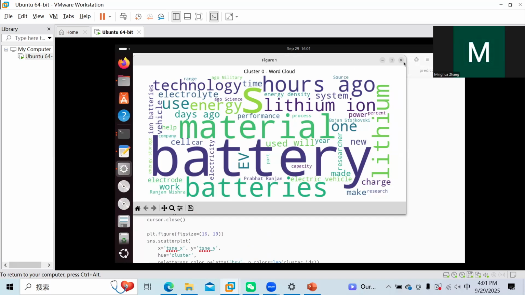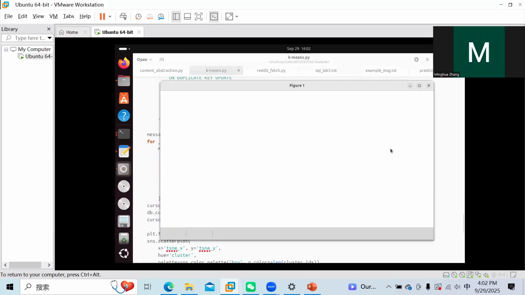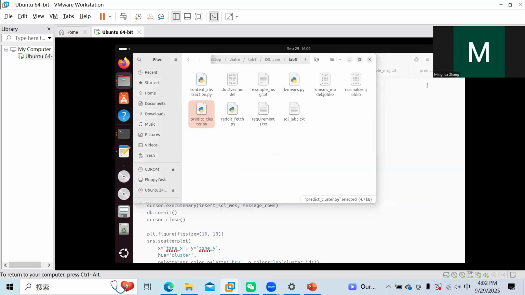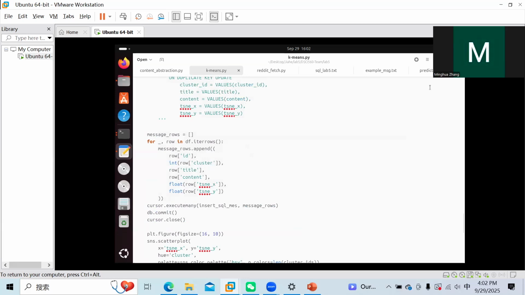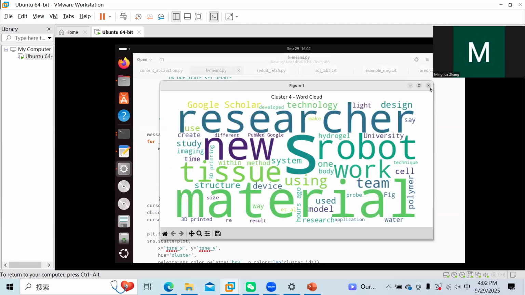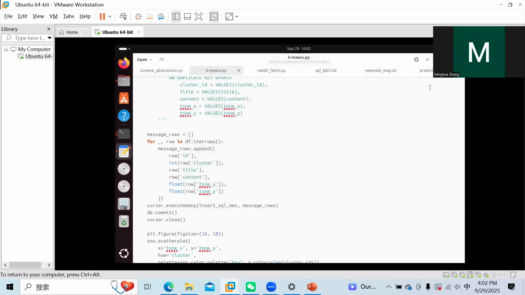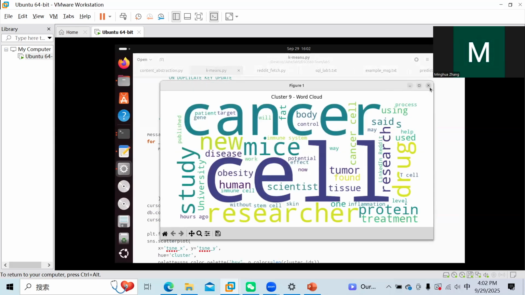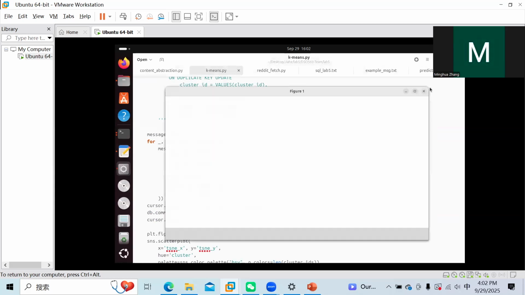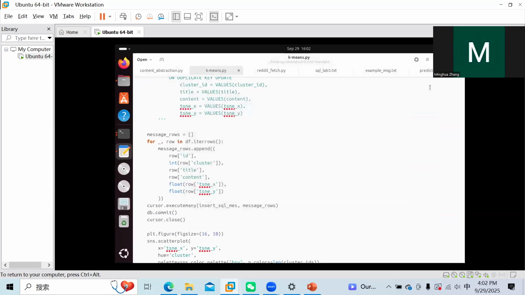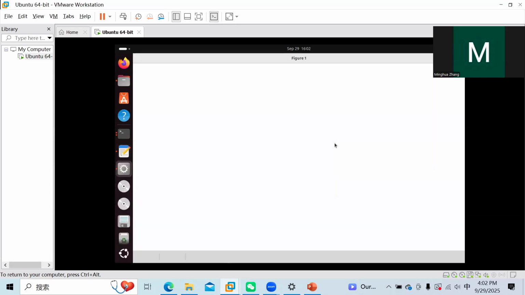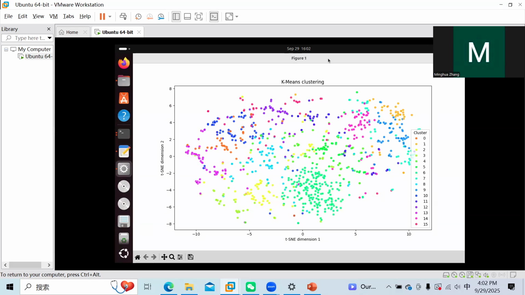And here are the word clouds for each cluster. And to show the clusters with the points, I use t-SNE and convert it into two dimensions, and we can see it.